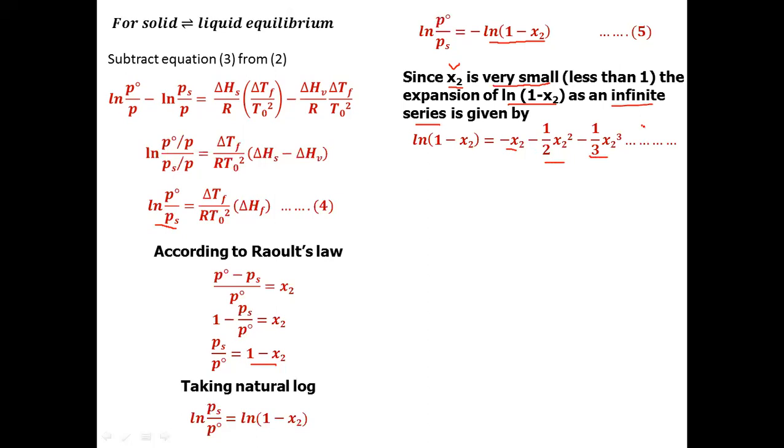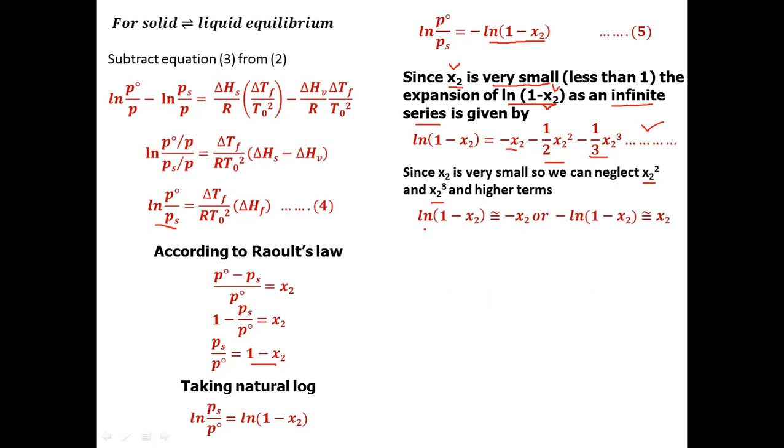It is a mathematical formula to expand ln 1 minus x2 when x2 is small. Now x2 is small, so we can neglect x2 square and x2 cube. The higher terms can be neglected, and so the relation will become ln 1 minus x2 is approximately equal to minus x2. But we need the value of minus ln 1 minus x2, so a negative sign will come here. Minus ln 1 minus x2 is approximately equal to x2.